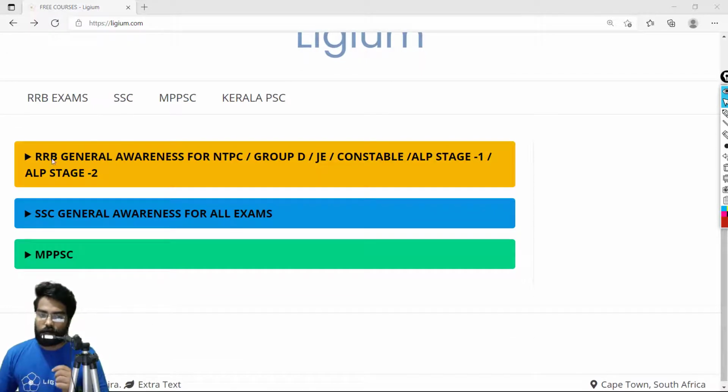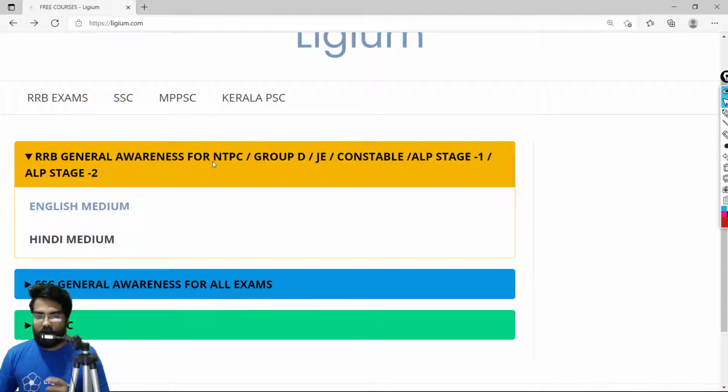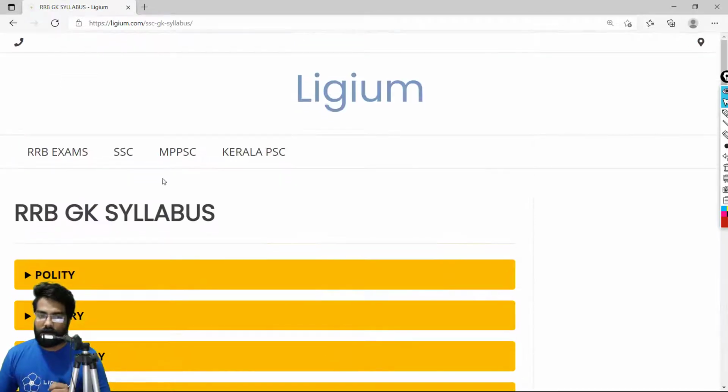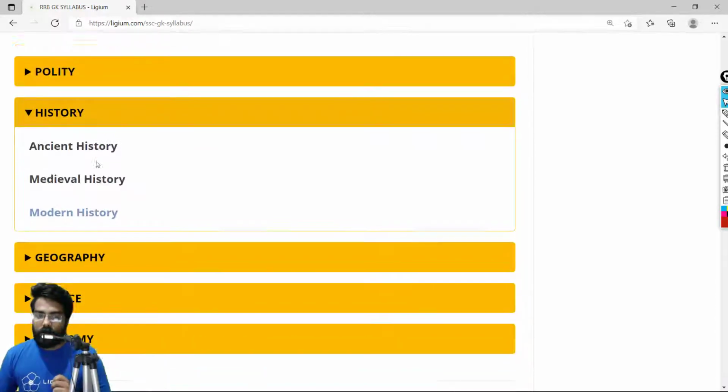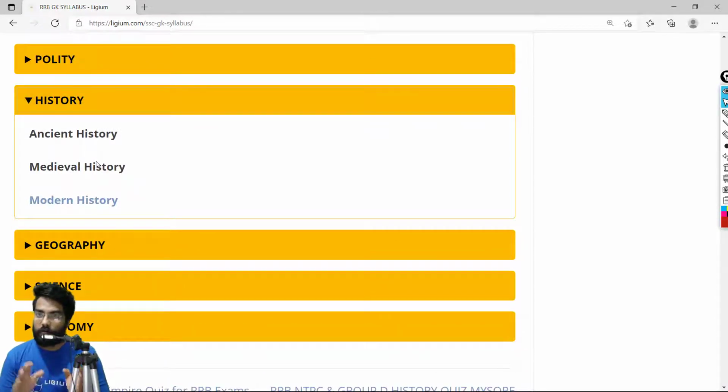Here you have to go to the RRB section. This is the section for RRB general awareness. You click here and you have choices, English medium as well as Hindi medium. I'm just going to click on the English medium. Here is the RRB GK syllabus. We have polity, history, geography, science and economy. Now we are going to deal with Maratha history, so let me click on history. Maratha history comes under modern history, so let me click on modern history.